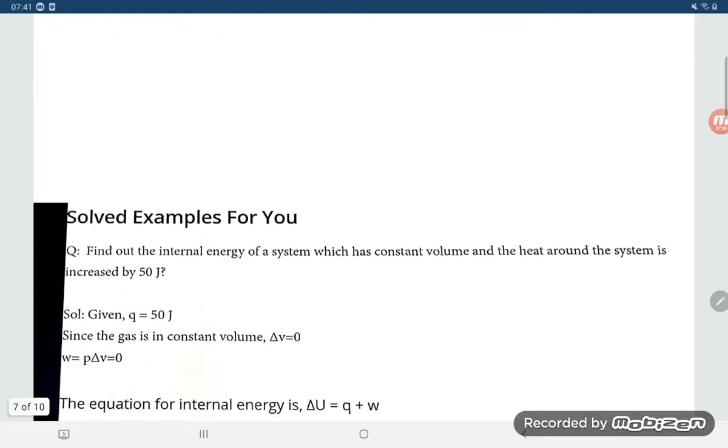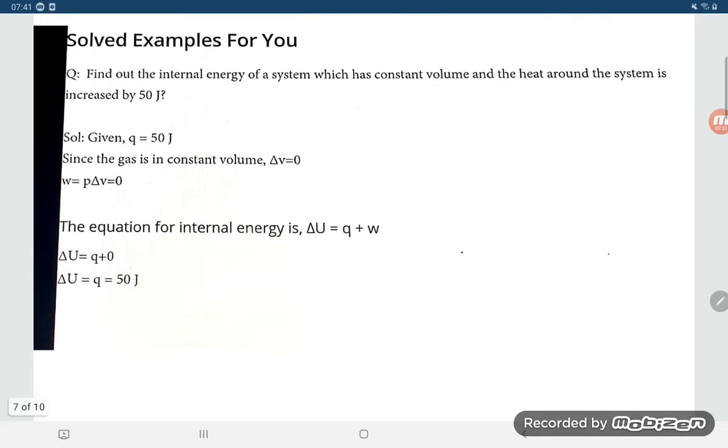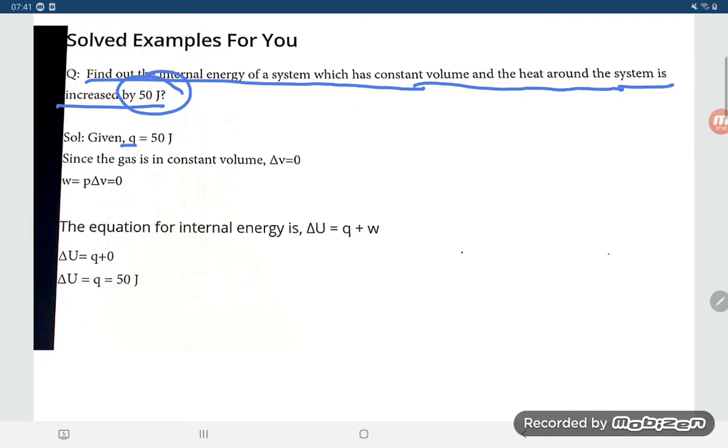So that is a quite easy problem. Next problem, find out the internal energy of a system which has a constant volume and the heat around the system is increased by 50 joule. So Q is equal to 50 joule. And next, since the gas is at constant volume, delta V is 0, so W is equal to P delta V equal to 0.